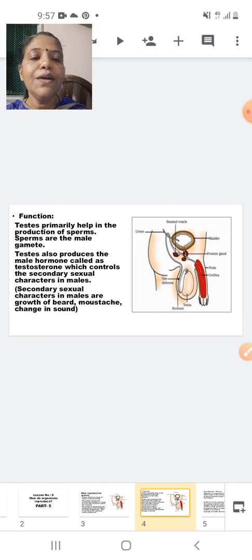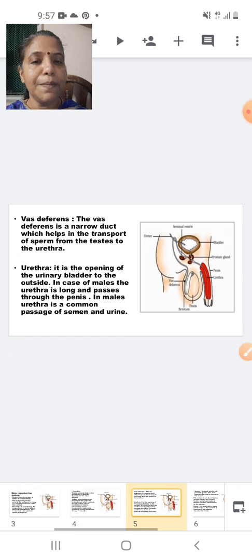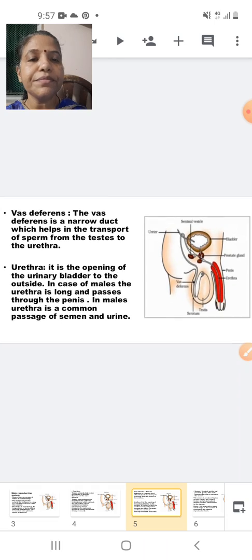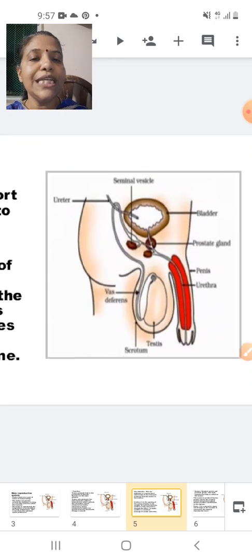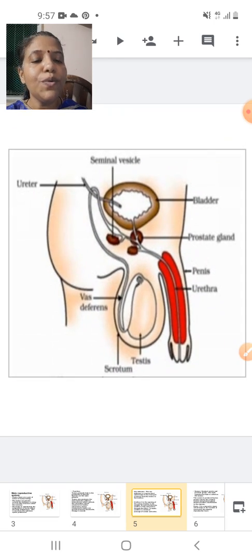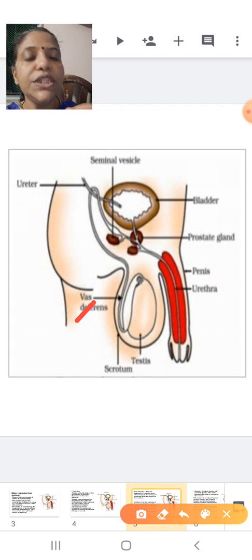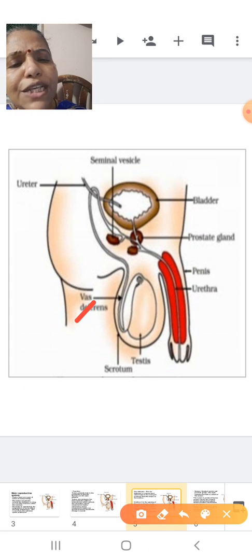Okay. Now let's go to the next part. Students, you can see this, the next part we are going to study is the vas deferens. Can you see, students, from the base of the testis, lower part of the testis, there arises a narrow muscular duct. This narrow muscular duct is called the vas deferens.